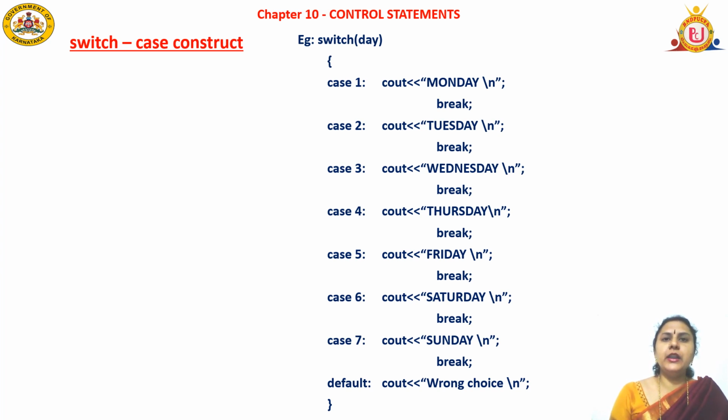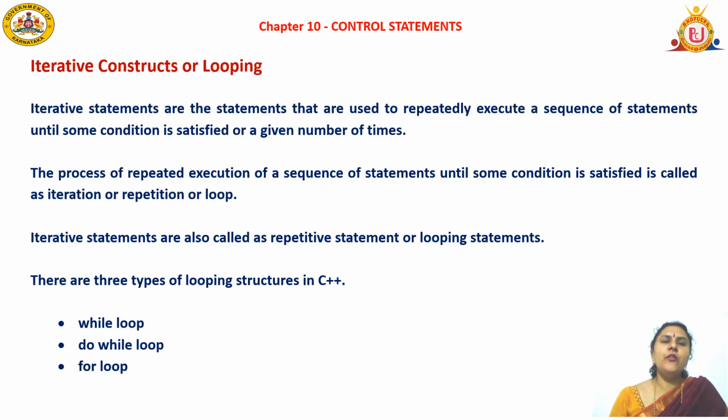In the same manner, suppose whatever number we input is not matched with the switch condition or expression, it will come to the default statement and it will print cout wrong choice or invalid choice, and it will close. Now let us discuss the iterative construct or looping construct.